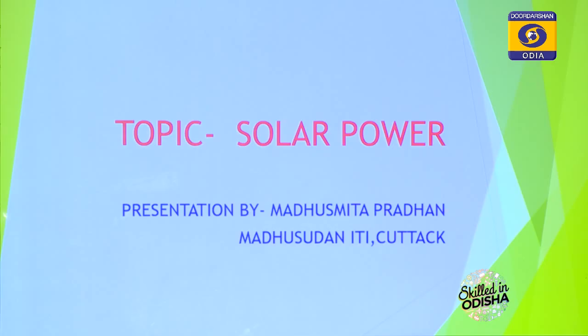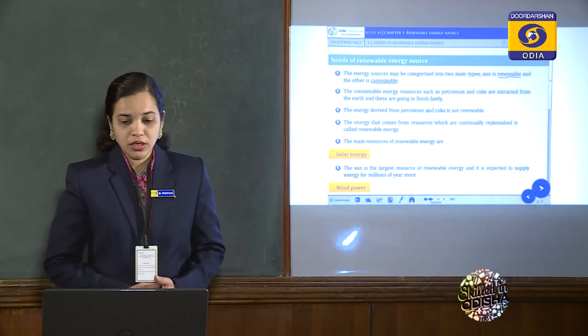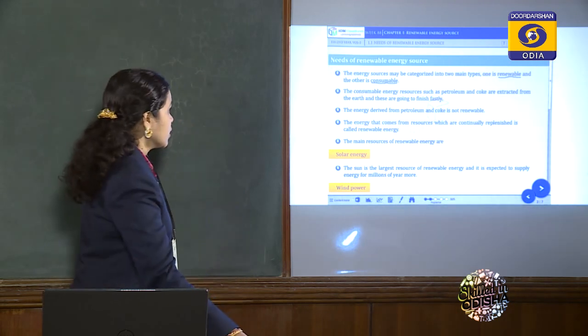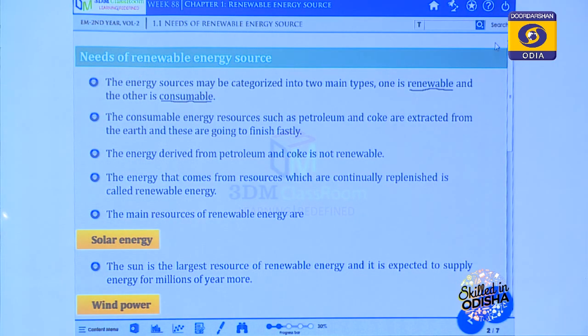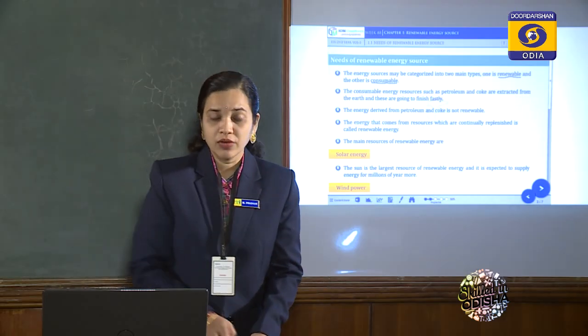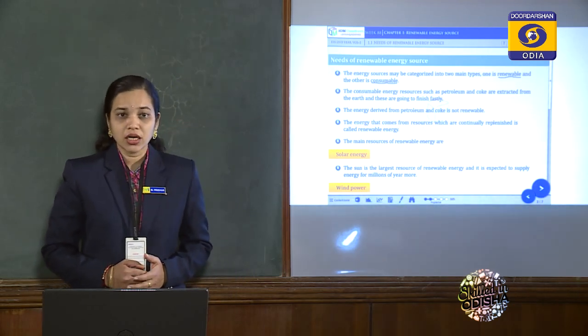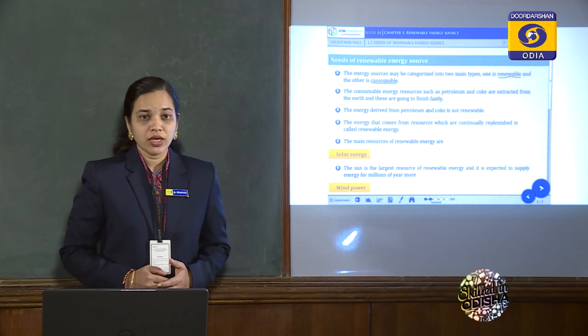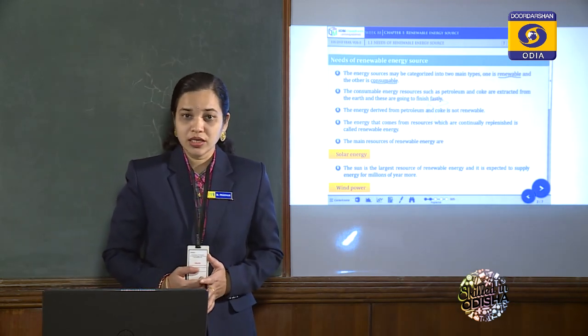Today we will study a new chapter, solar power. Two types of energy sources are available: one is renewable energy sources and another is consumable energy sources. Solar power is a renewable type of energy source. What is the meaning of renewable? That is a continuous energy source that we can use continuously for millions of years. That is a renewable energy source.